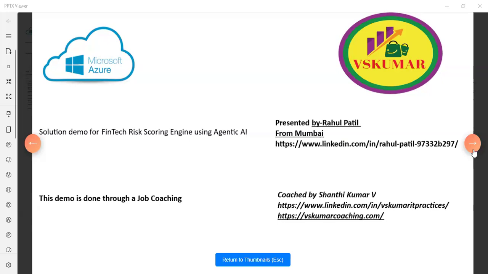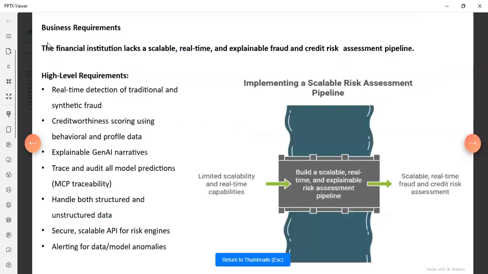First, the business requirement. The financial institute lacks a scalable, real-time and explainable fraud and credit risk assessment pipeline. Our financial institute faces critical challenges detecting fraud and assessing credit risks in real time, while ensuring scalability and compliance. The business requirements are very clear.